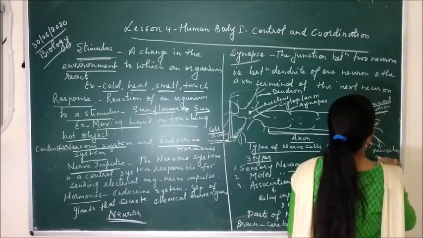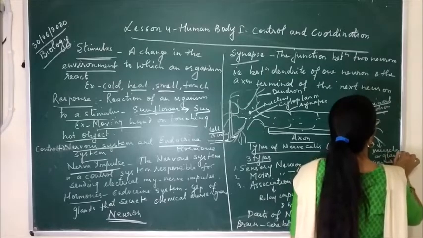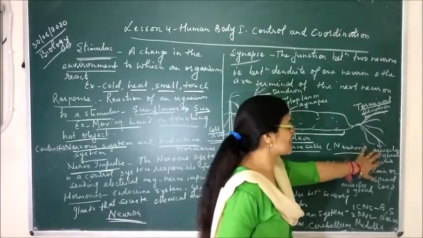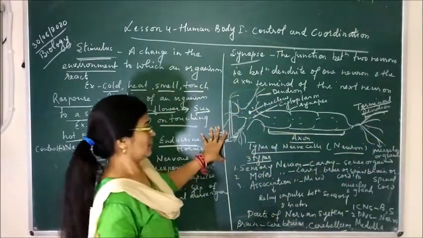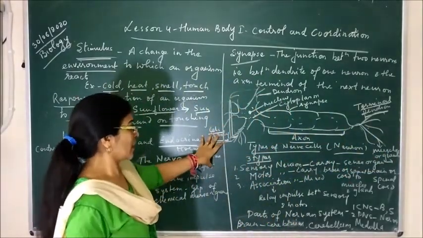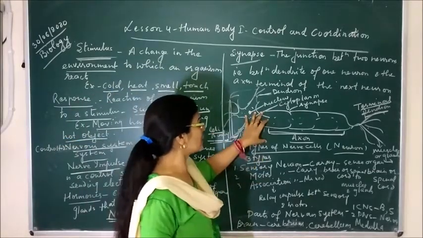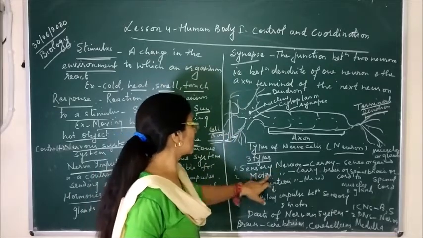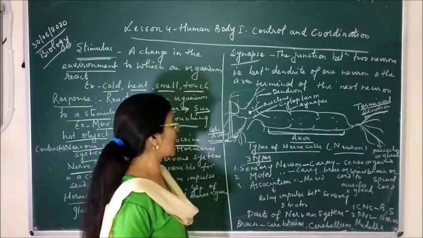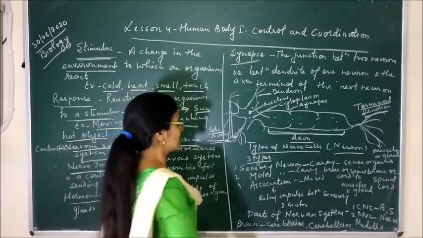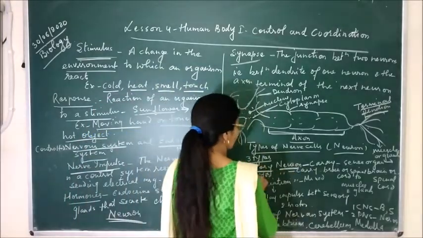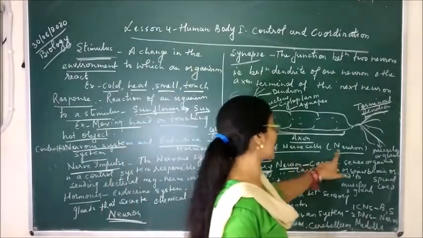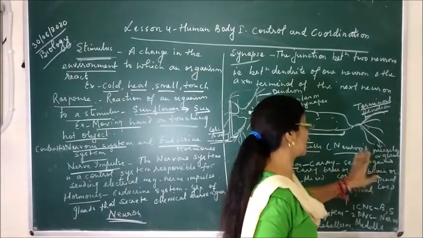Now when these muscles and glands receive the signals or the impulse, they react according to the stimulus they get. And these nerve cells are of three types, according to the function they perform: sensory neuron, motor neuron and association neuron. Sensory neuron, as the name indicates, is related with the sense organ, meaning the impulse is carried from the sense organ to the brain or spinal cord.